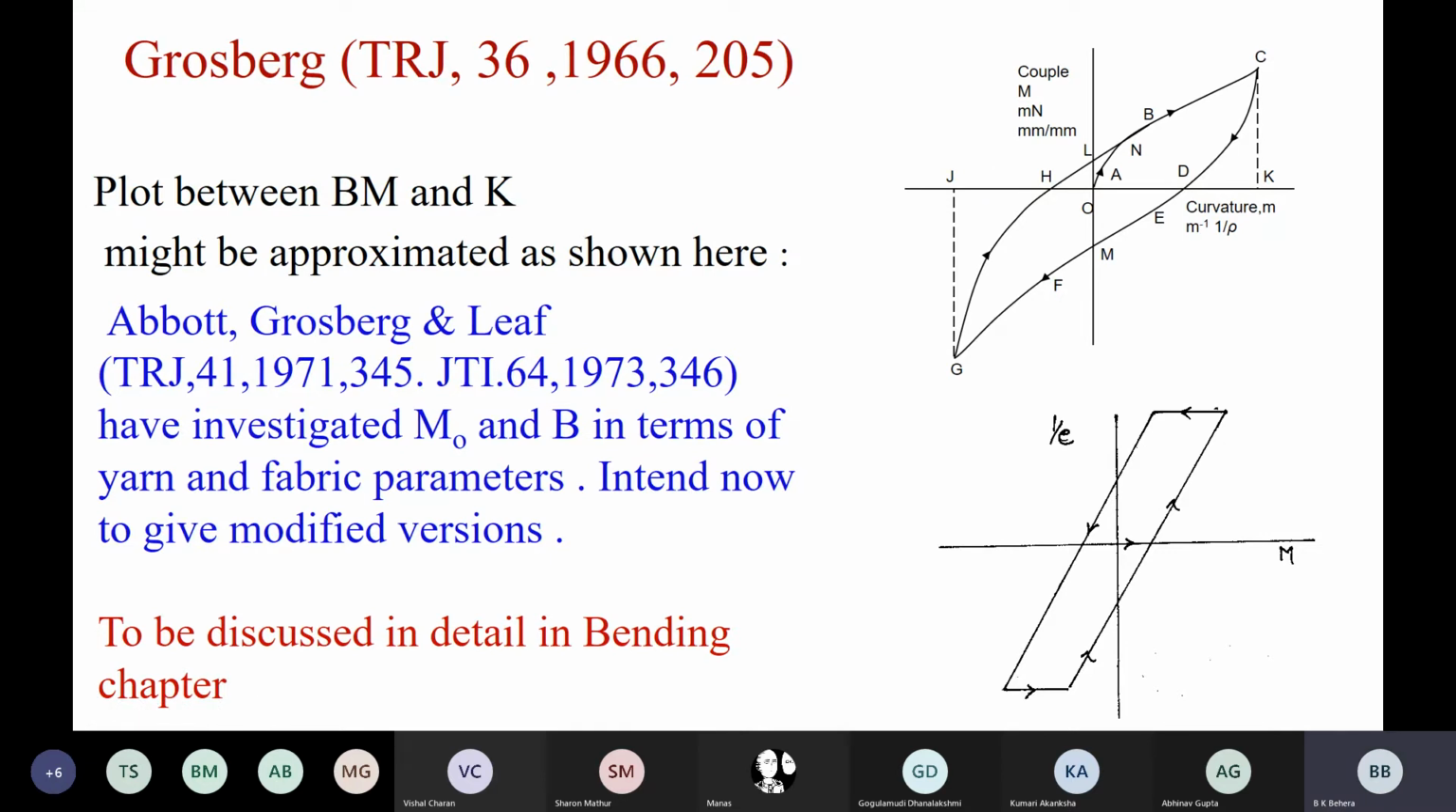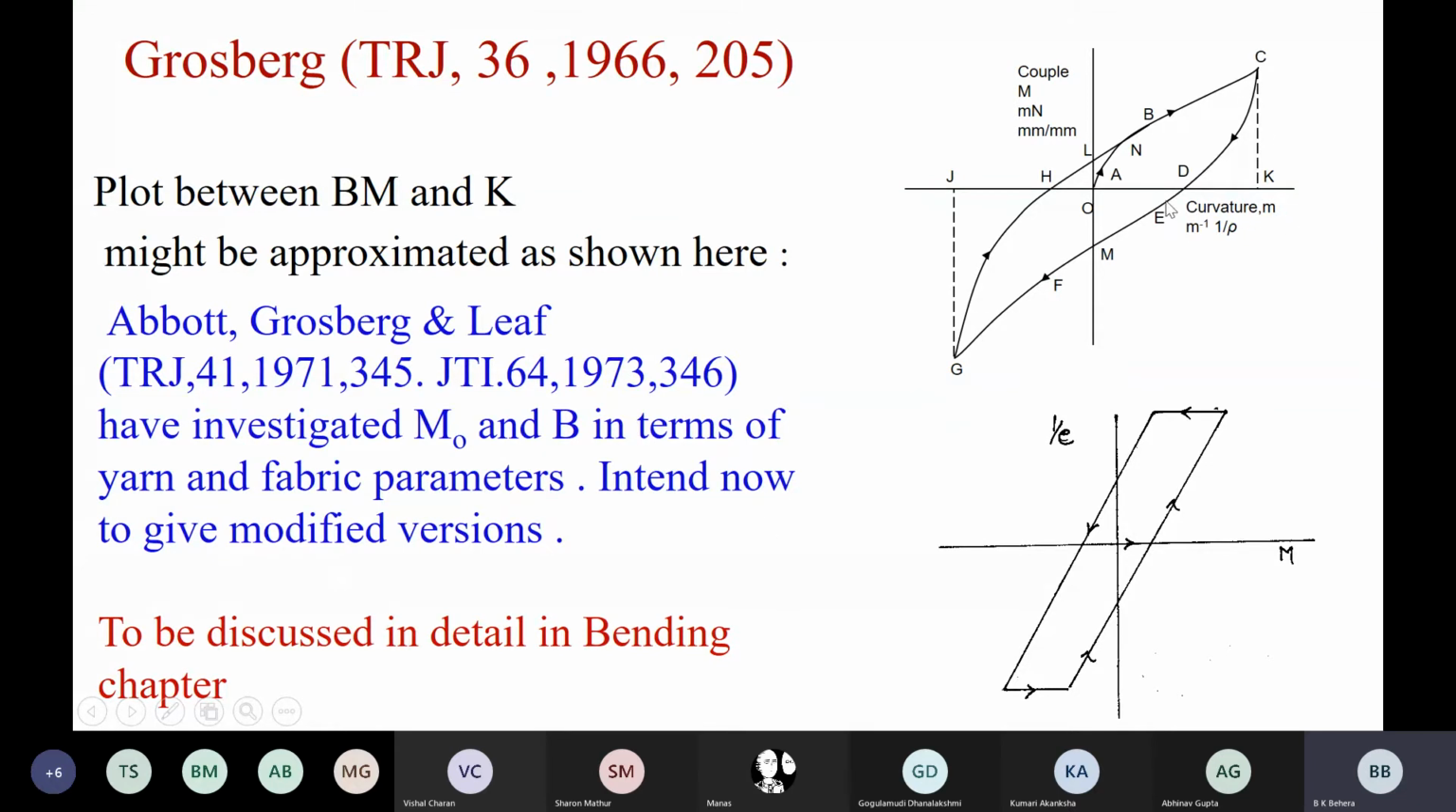So this model was further studied by Grossberg subsequently, and in the year 1966 it was published in this journal, TRJ, Textile Research Journal, volume 36, year 1966, page number 205. You can go through this.